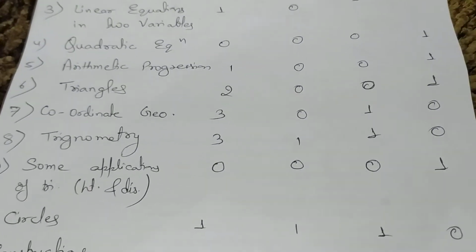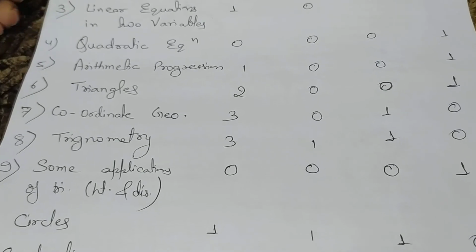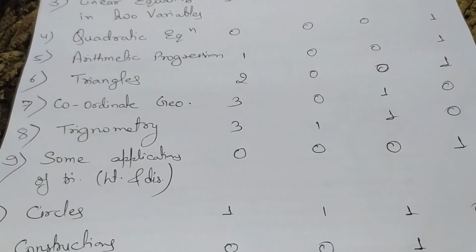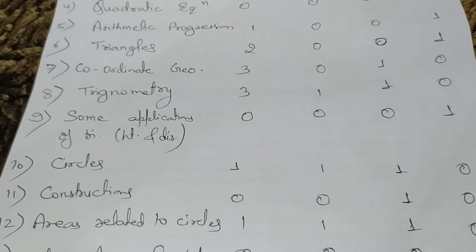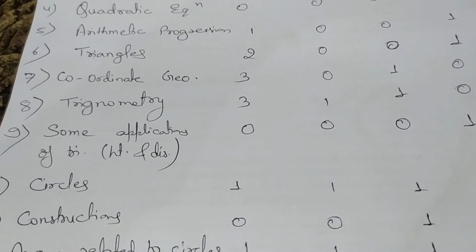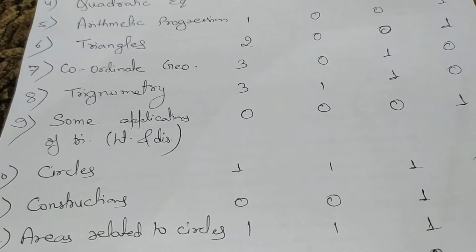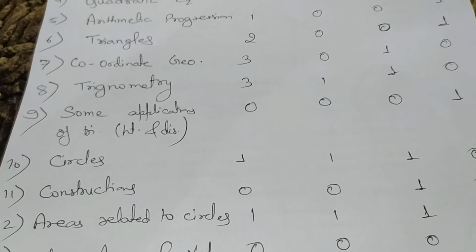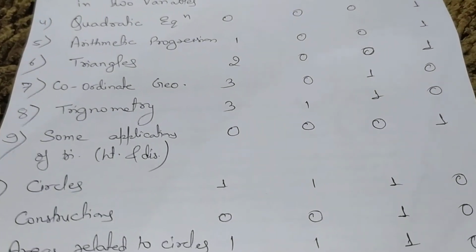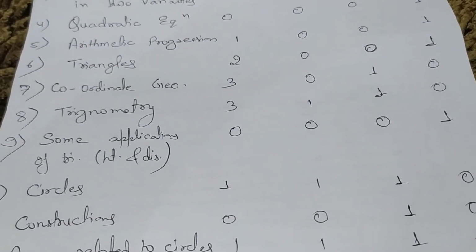The sixth chapter is triangles. For triangles we need to focus again on section A and section D. This means we need to prepare questions of 1 mark and 4 marks for this chapter, and for the triangle chapter there are 2 questions of 1 mark that came in exams.